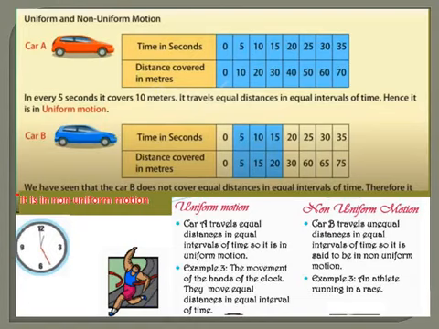So this is known as uniform motion. When a body travels equal distance in equal intervals of time, it is known as uniform motion. Here the uniform time is 5, so the time is increasing every 5 seconds.